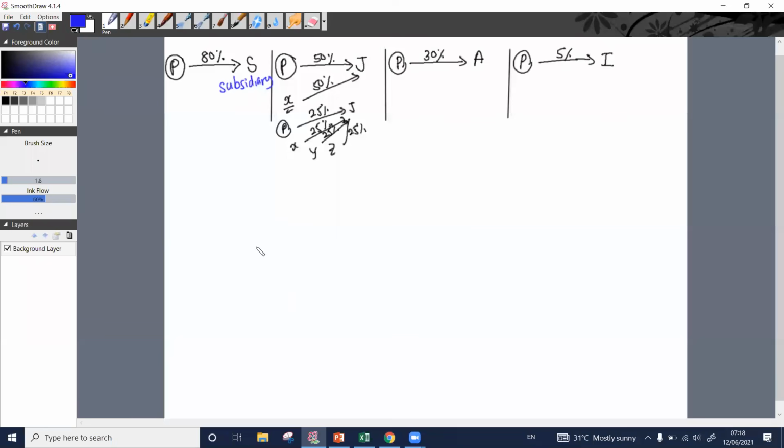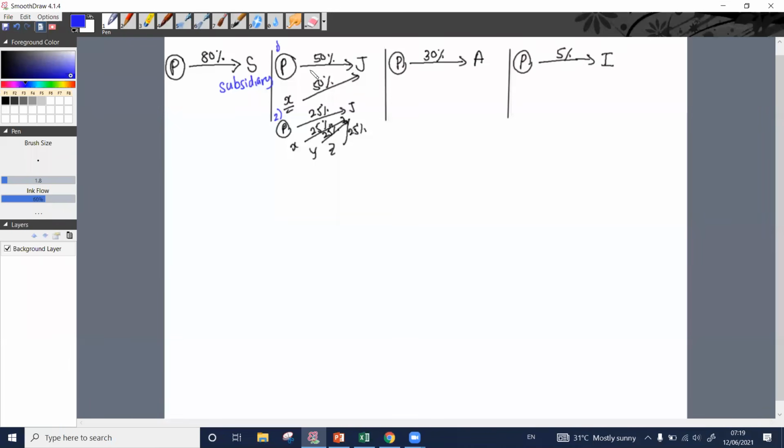In the second scenario, what kind of relationship is it? Who is J for us? I have given two examples. In the first example, P, meaning our company, has acquired 50% of the company called J, and another company called X has acquired the remaining 50%. In the second example, we have acquired 25% of the company called J, and 3 other companies have acquired the same percentage.